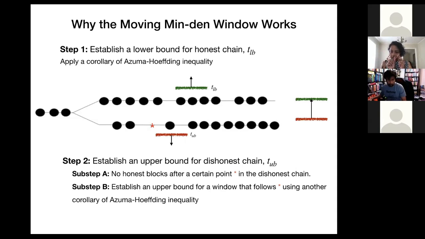So we will be taking advantage of 2 things. One is that there is no honest participation in it, so there is only dishonest participation in this. And the adversary wouldn't have had the chance to manipulate the slot distribution yet. So there is only dishonest stake contribution in this part, and we will be able to place an upper bound again based on a different corollary of the Azuma-Hoeffding inequality. So this is the high-level structure of the proof.